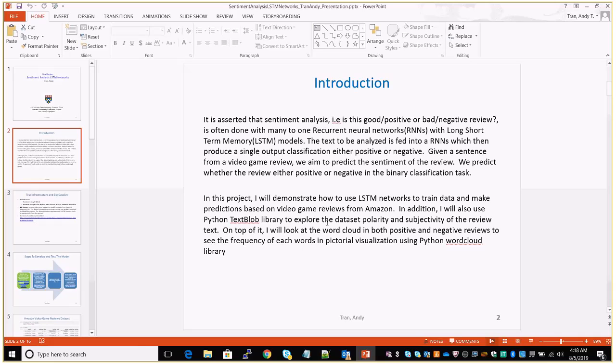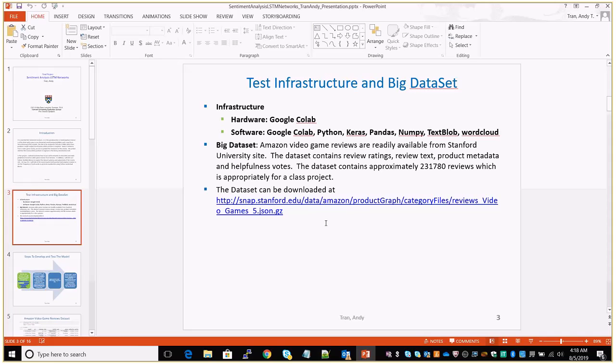So for this project, I'm going to look at the Amazon video games reviews, which are available on the Stanford Network Analysis Project website. And I'm going to use Google Colab to run my code, and several Python libraries to process my data and also to build my model. Those are Keras, Pandas, NumPy, TextBlob, and WordCloud.